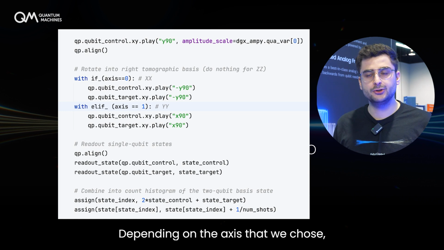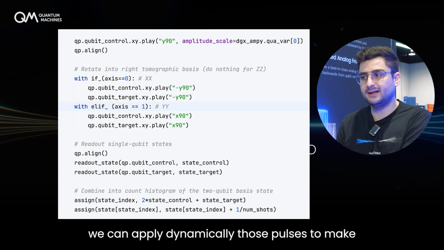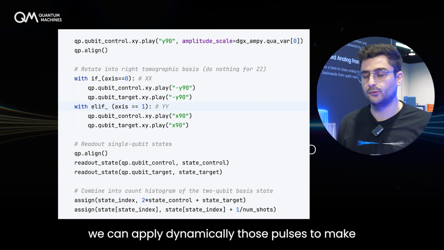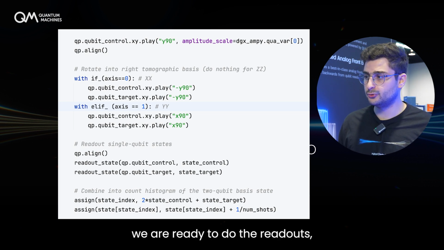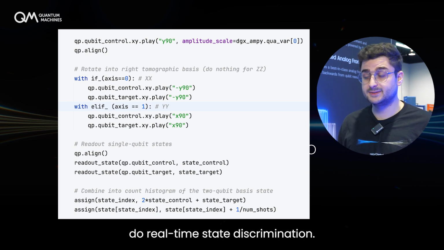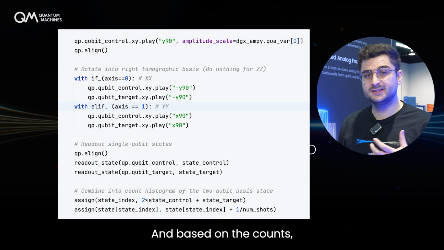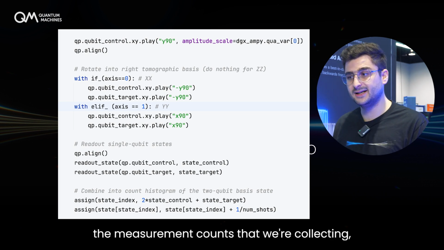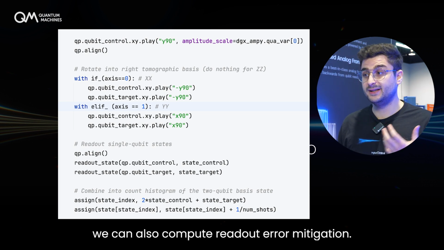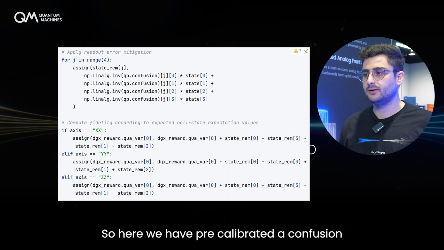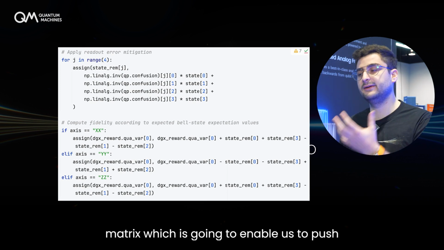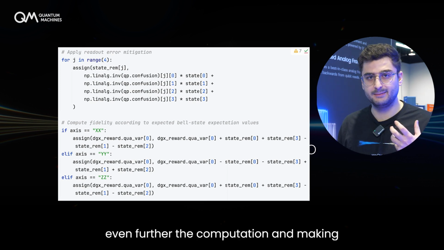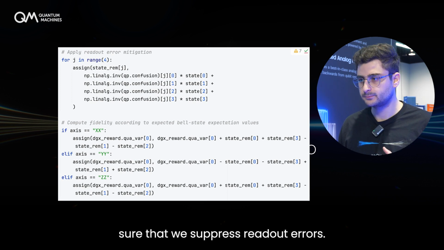Depending on the axis that we chose, we can dynamically apply those pulses to make sure we're measuring the right basis. Once we apply those pulses, we are ready to do the readouts, do real-time state discrimination, and based on the measurement counts that we're collecting, we can also compute readout error mitigation. So here we have pre-calibrated a confusion matrix, which is going to enable us to push the computation even further and make sure that we suppress readout errors.